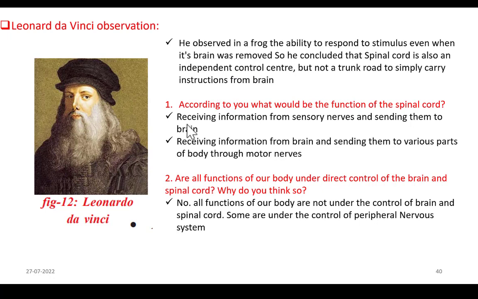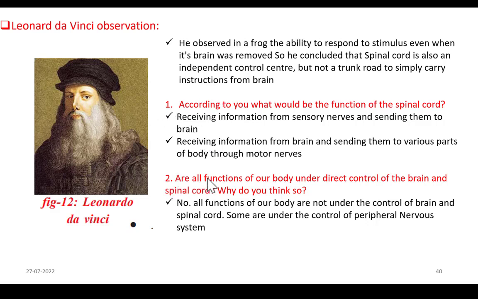Now in textbook, 2 questions are given under this. Let us answer them. Question number 1 is, according to you, what would be the function of spinal cord? So you know what is the function. It receives information from sensory nerves and sends them to brain. And from brain it takes motor information and sends it to various parts of the body through motor nerves. Right? After this, next function is reflex arc. It can do its own functions without the involvement of brain. That is the second function, right? So this is first question.